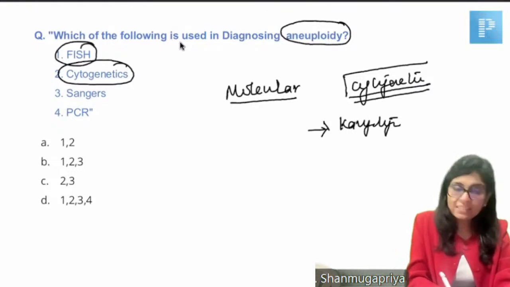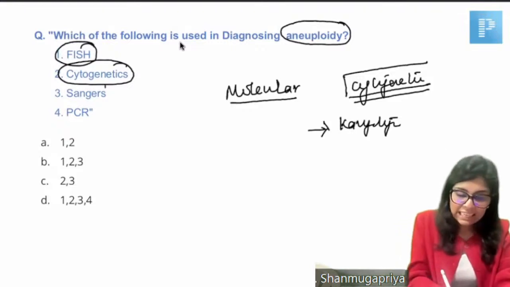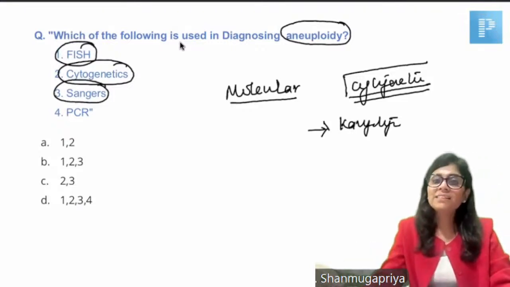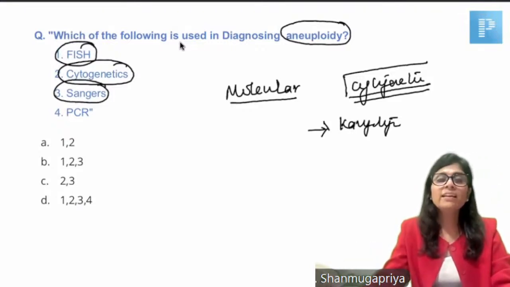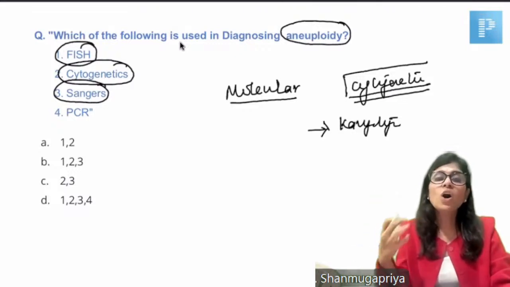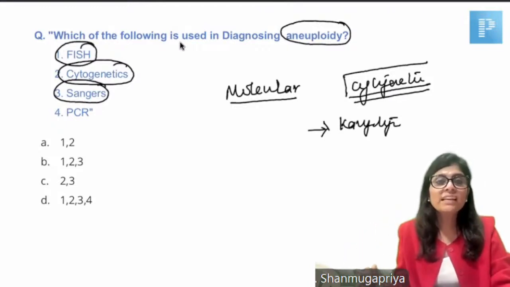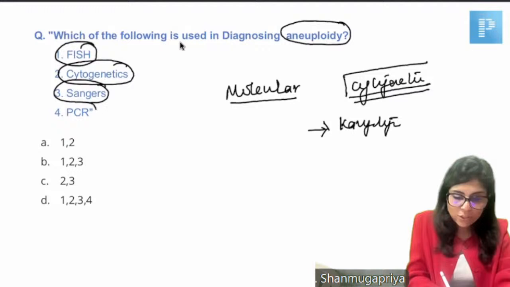And then FISH is an improvised technique that can also detect aneuploidy. Sanger sequencing. So we have next generation sequencing, which can sequence all chromosomes in parallel and will detect how many copies of every chromosome pair are present. Okay. So sequencing can also be used to detect aneuploidy. And we also have PCR.